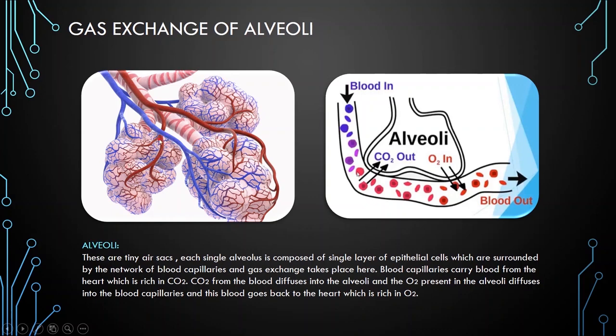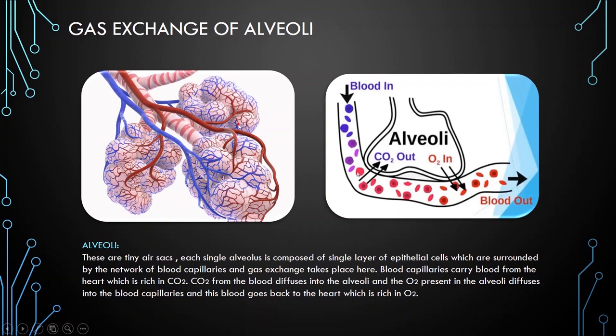The blue side indicates the blood which is rich in carbon dioxide, and the red side indicates the blood which is rich in oxygen. Means blue is the deoxygenated blood and red is the oxygenated blood. Here you see a single alveolus which is surrounded by a single blood capillary or blood vessel. Actually, the single alveolus is surrounded by a network of blood capillaries, as you see in the diagram.